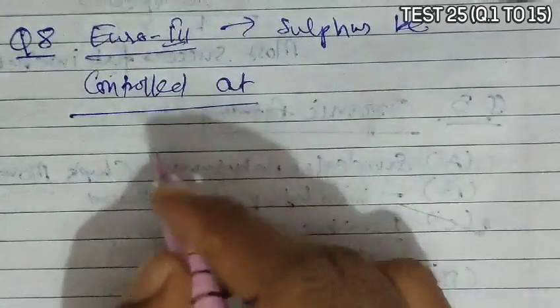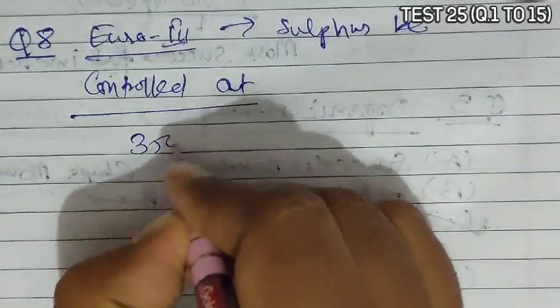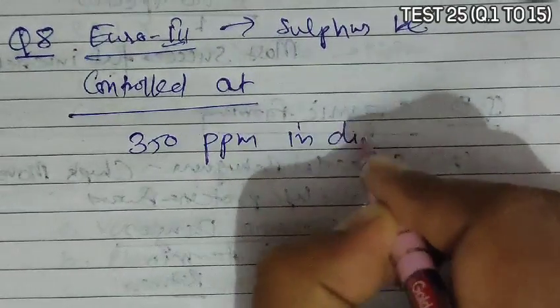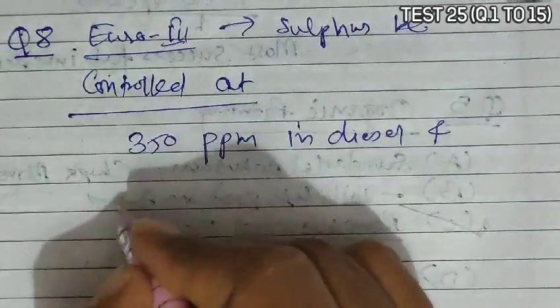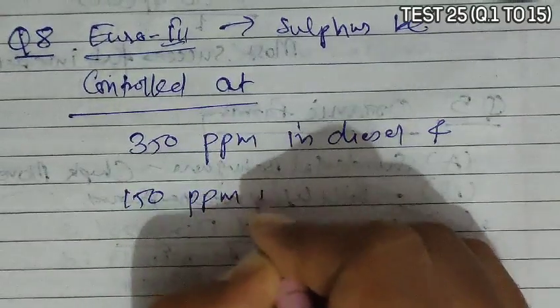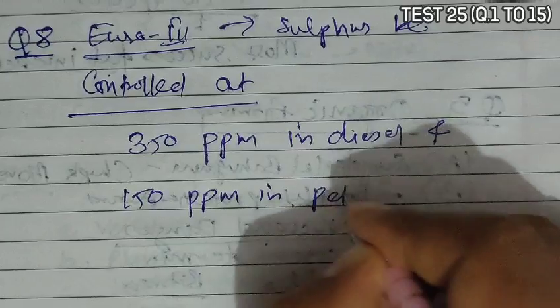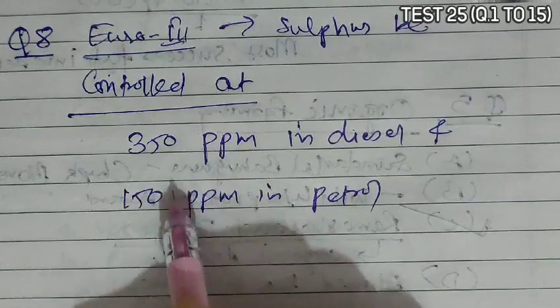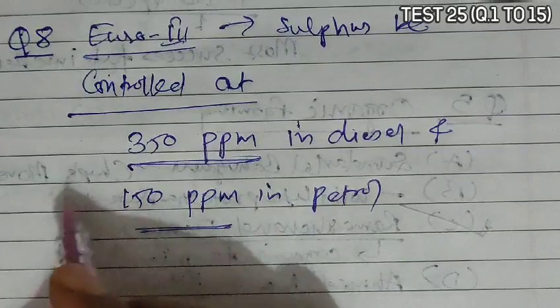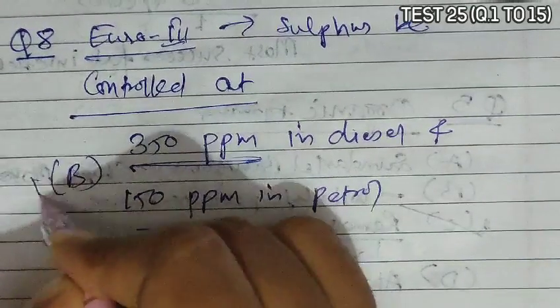It is a fact-based question, and it is given that it is 350 parts per million in diesel and 150 parts per million in petrol. So this much sulfur content is to be controlled. According to this, option B becomes the correct answer.